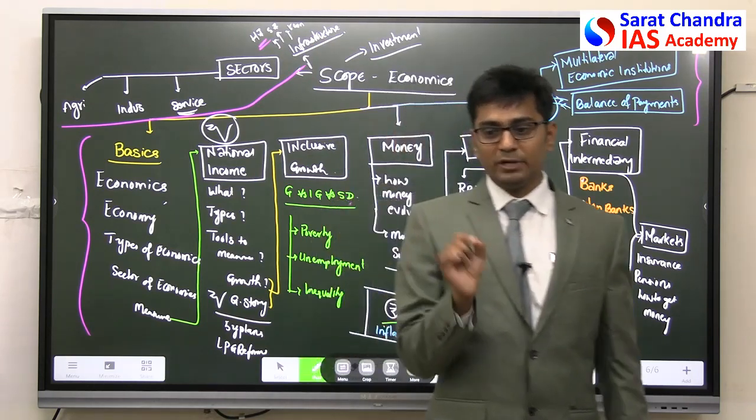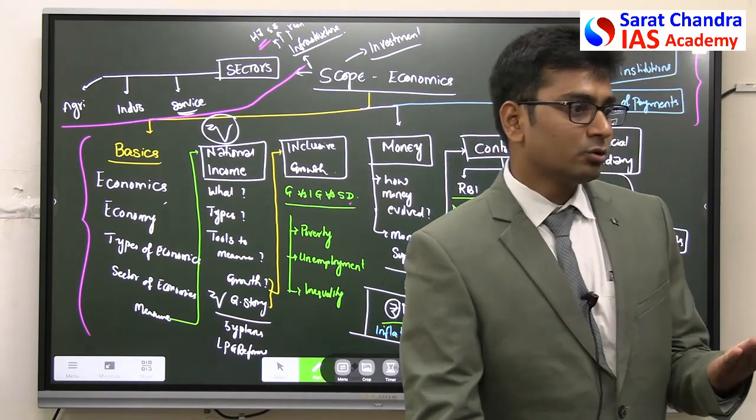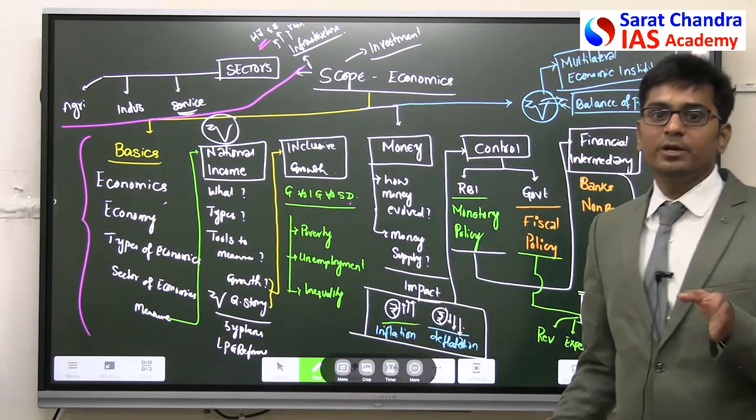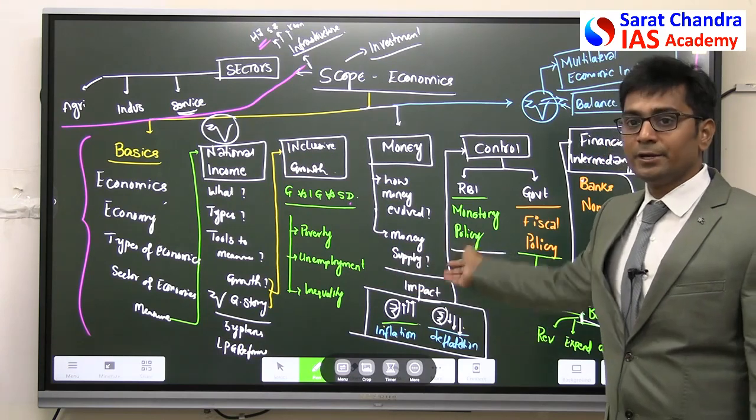So you should be able to link by looking at the question, the Hindu newspaper. You should be able to tell, okay, this can be linked with this aspect of the syllabus. At least you should be able to know that. Even if you don't understand everything, okay, at least this is related to this.